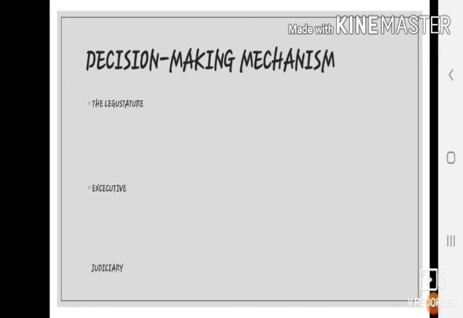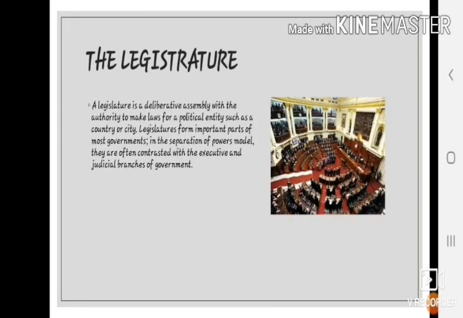Decision-making mechanism. The legislative, the executive and the judiciary. The legislature. People elect their representatives to the legislatures. The legislatures may comprise one house or two houses. The union legislature is Parliament. It consists of two houses, the Lok Sabha and the Rajya Sabha. The union legislature has the power to make laws for the whole country.